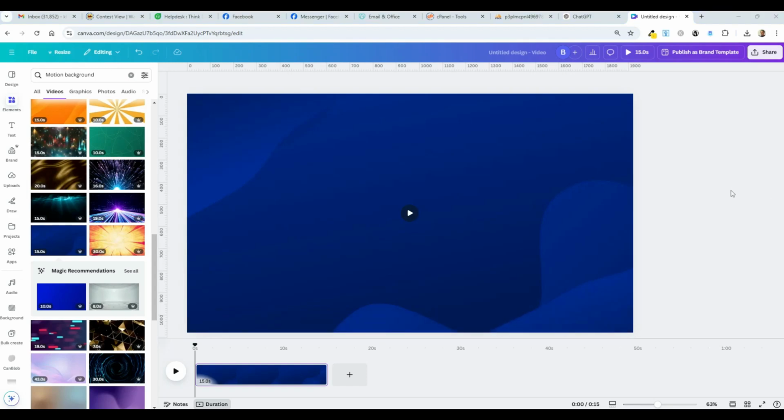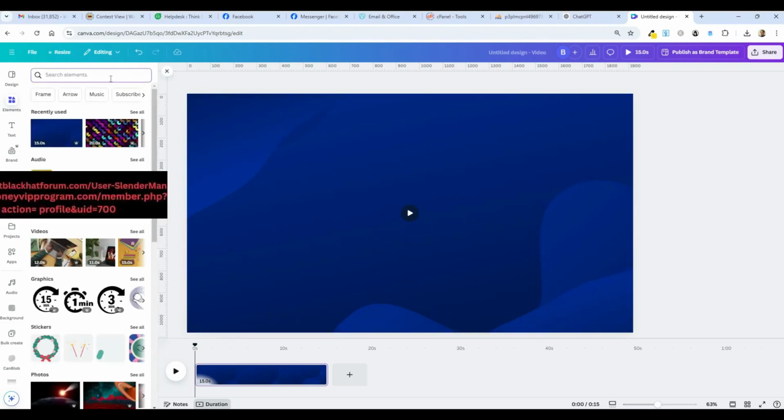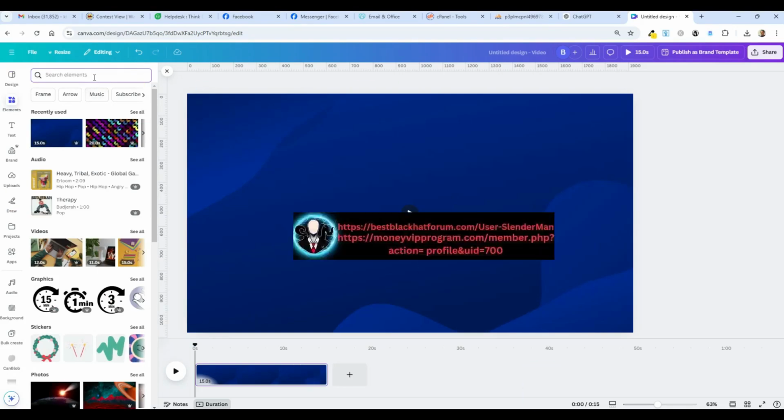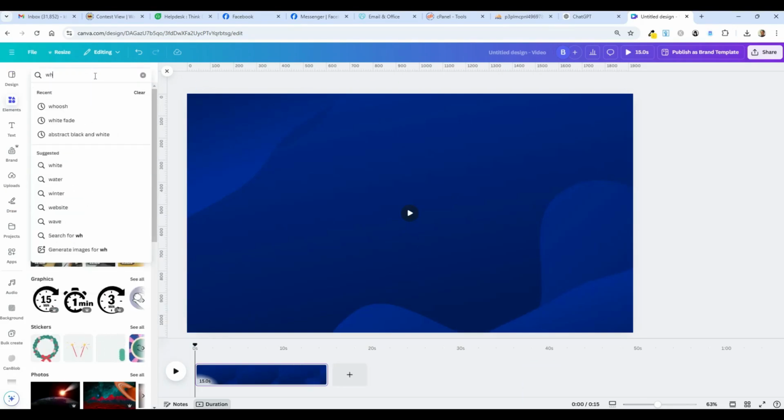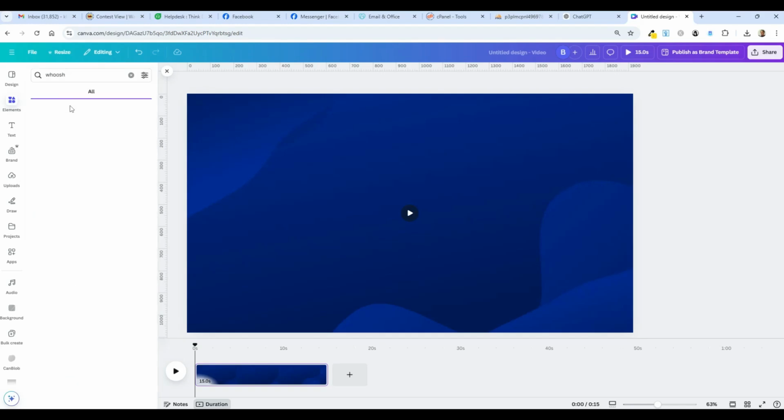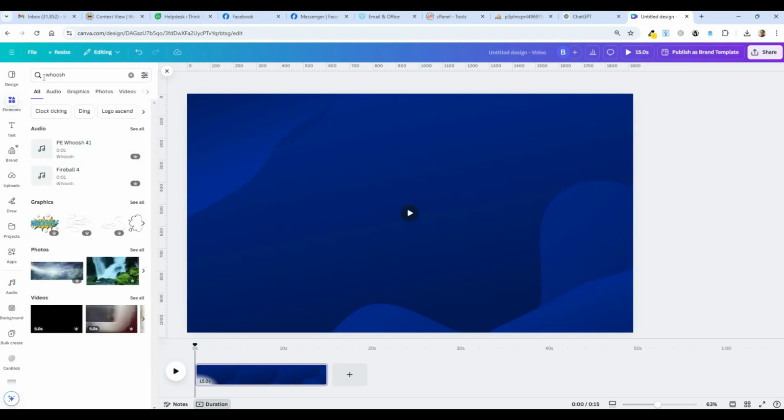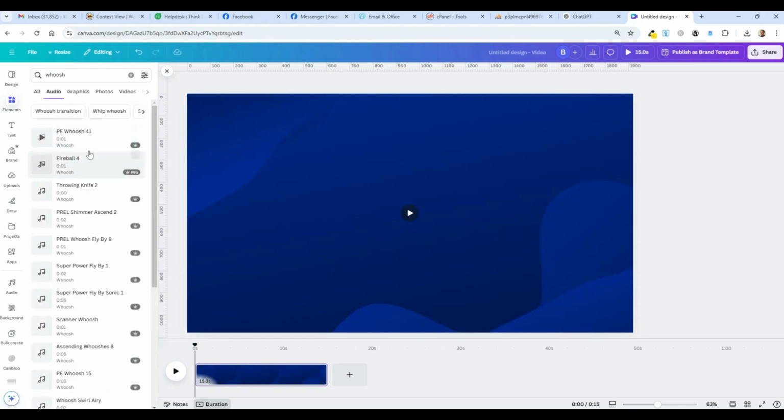The next thing I'm going to do is add some audio to this. There will be 3 sounds: a whoosh, a bell, and a timer like TikTok coming down, like click, click, whatever. You'll see what I mean. So I'm going to look for a whoosh. I'm literally typing in the word whoosh. And go to audio. Very important to go to audio now because I'm looking for audio. And I guess there's a lot here. Let's see. Well, that's perfect. That's what I want.